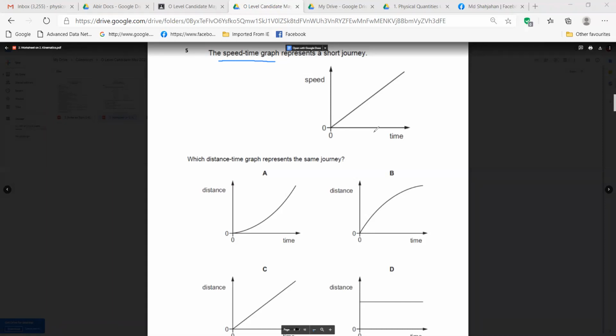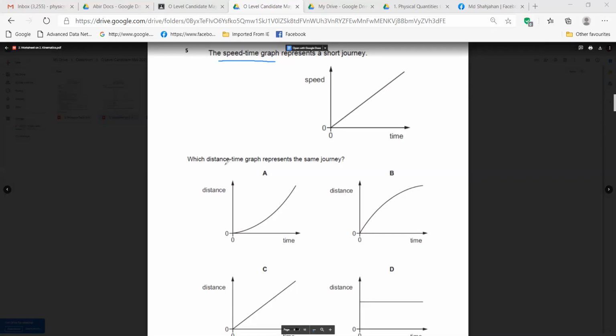In the notes we gave it for the speed time graph. Which shape is showing what? It is increasing speed with time, right? If there is increasing speed with time, that's acceleration, right? And that acceleration is constant acceleration because it is a straight line, isn't it?